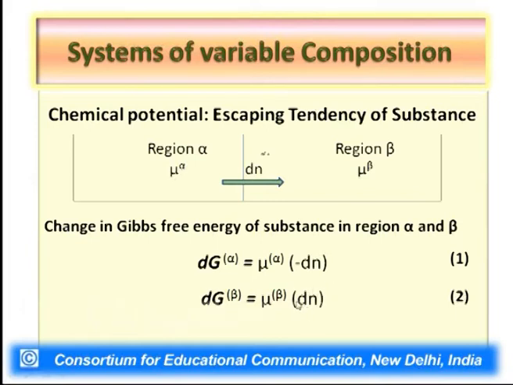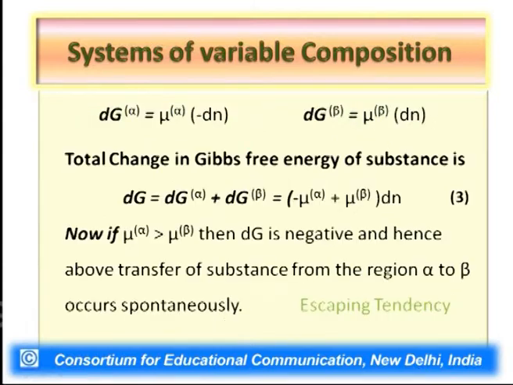When we multiply this small number of moles dN with the chemical potential, that is the molar Gibbs free energy, we get the change in Gibbs free energy due to the addition of substance in region beta. So dG alpha and dG beta are the changes in Gibbs free energy of regions alpha and beta due to this transfer.